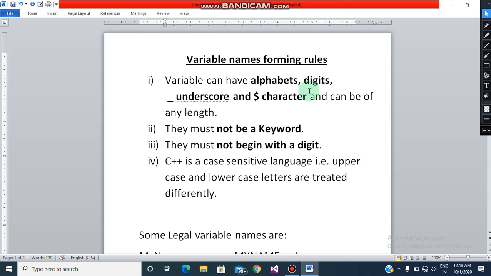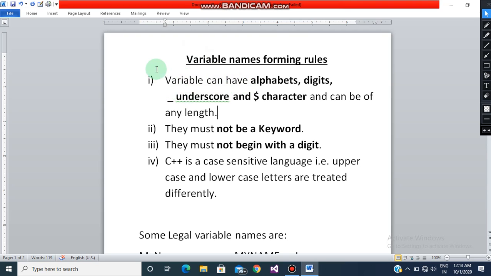So what are variables, children? As we have discussed in our earlier videos, variables are named memory locations, means these are the places where we are going to store our values, the values which we are going to use in our future, that is whenever we want to use them in our program. So basically we need to save them before using them. To save them we name the memory location, and that memory location we use with a variable name. Okay, so what are the rules to name a variable?